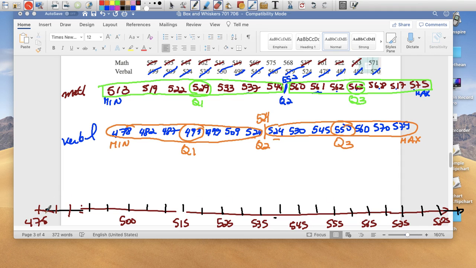Much better. And I'm going to write 485, 495. Okay. So I have a sort of a decent number line here.